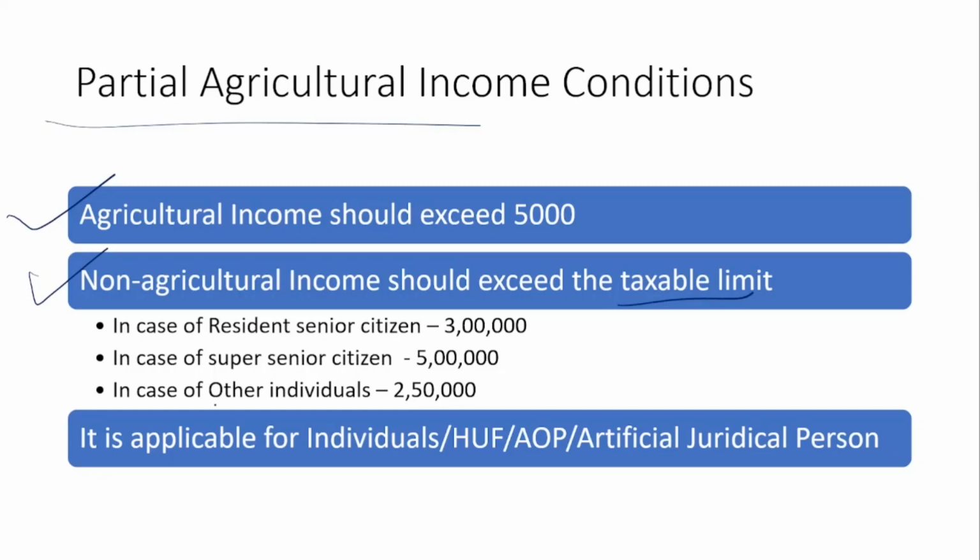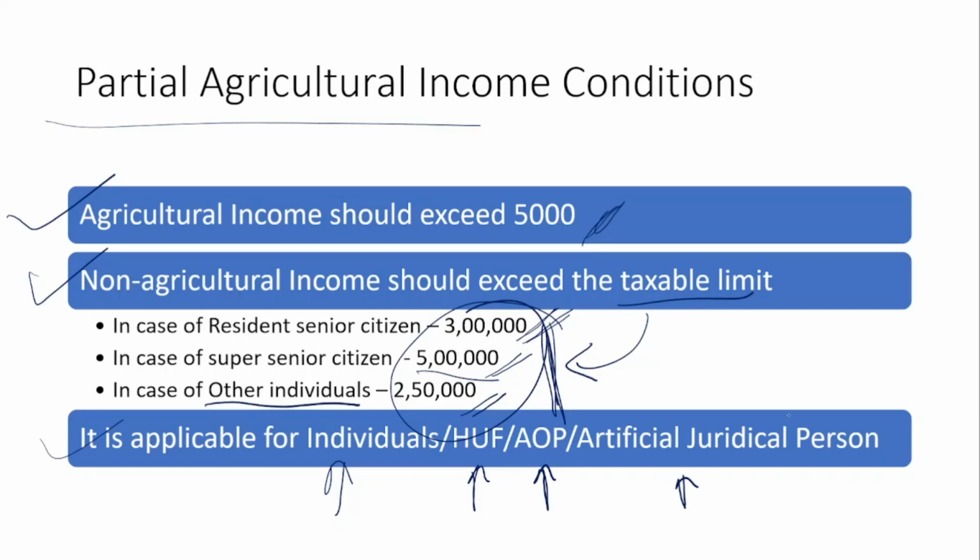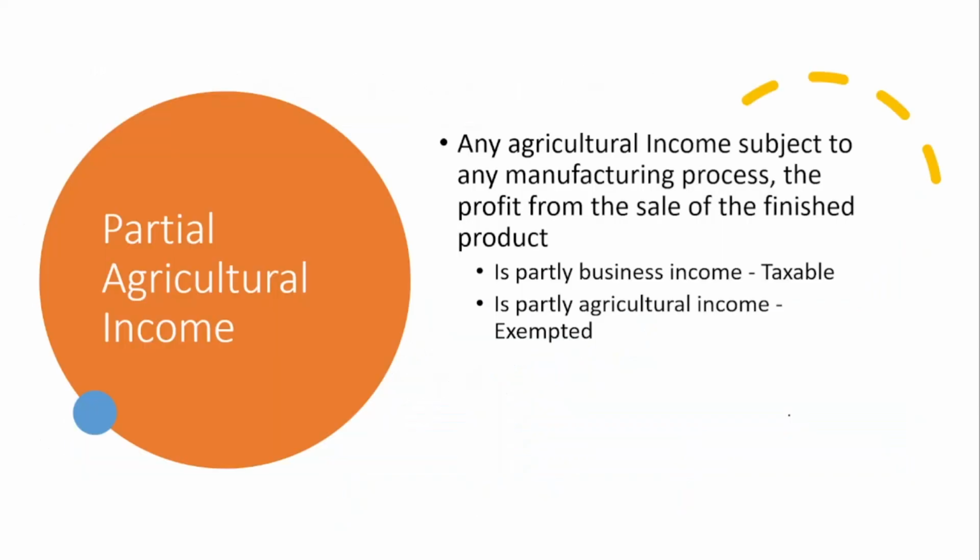We have all seen that people who are less than 60 years need not pay any tax till 2,50,000. Senior citizens need not pay tax till 3 lakhs, and super senior citizens need not pay tax up to 5 lakh. So the non-agricultural income should exceed this amount, and the agricultural income should exceed 5,000. This is applicable for the individual assessee, Hindu undivided family, association of persons, and artificial juridical person. For all these, it is applicable.